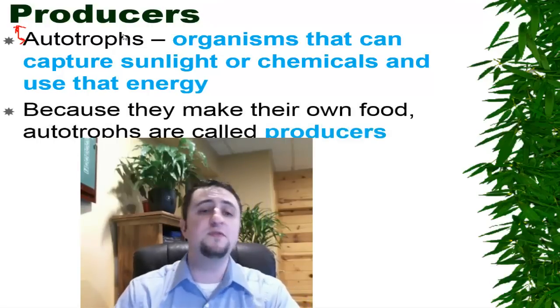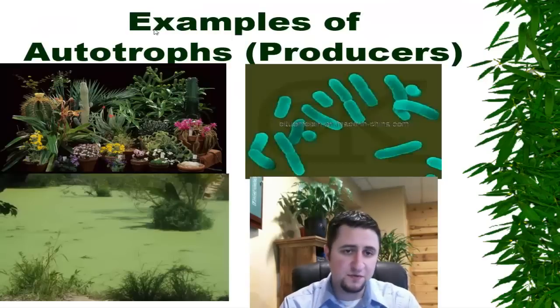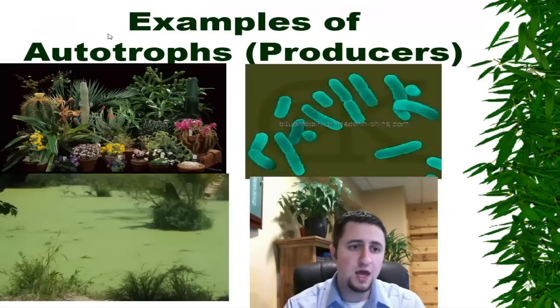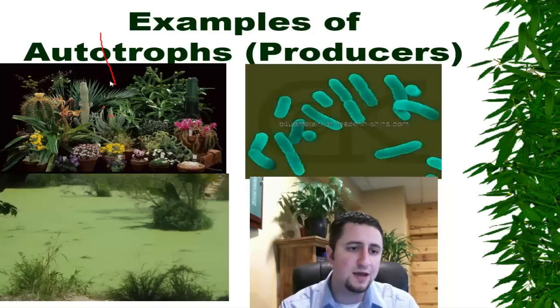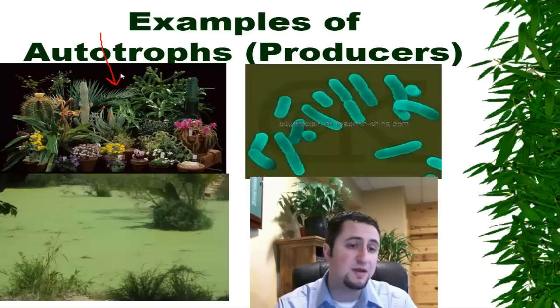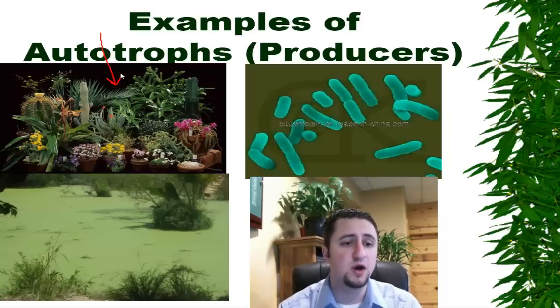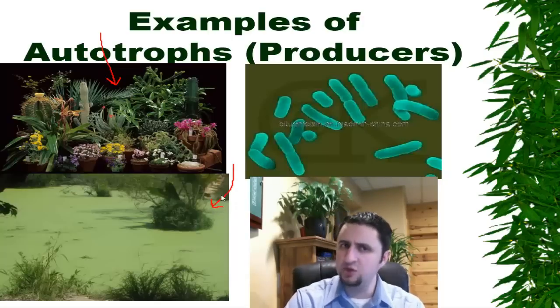Because they make their own food, once again, they're also called producers. And here's a few examples of producers. If you look on land, there are all sorts of plants that live on the land, and so autotrophs that live on the land are the dominant land source of autotrophs. However, in the ocean and in lakes and streams, there are autotrophs that you might not have heard of or might not think of too much called algae.